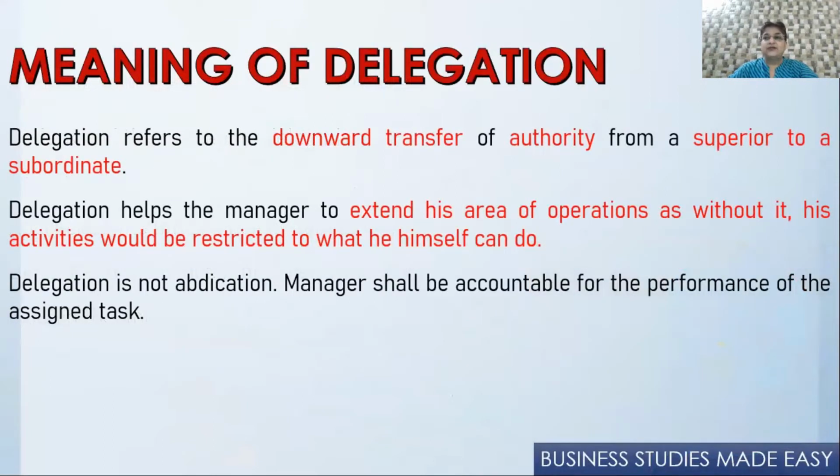Now, delegation is transfer of authority from the superior to his immediate subordinate. So when the superior gives some part of his work to his subordinate to do it, and along with that he transfers certain amount of his authority to the subordinate, then this is called delegation of authority. It is between two levels, the superior and the subordinate. And by doing this, the manager can concentrate on more important matters.